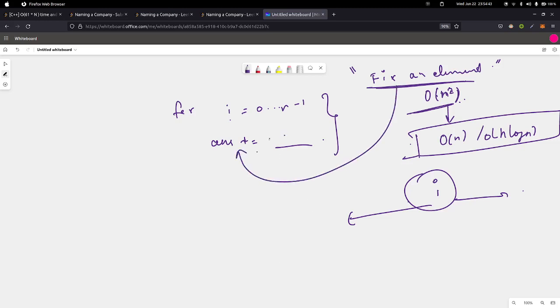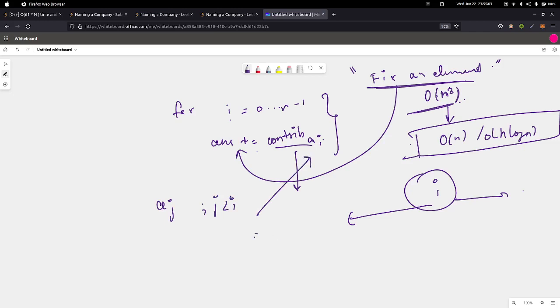So in that case, we'll add the contribution of AI to the answer. What does this contribution mean? This contribution means: with what all possible strings AJ, such that j is less than i, can I map AI?